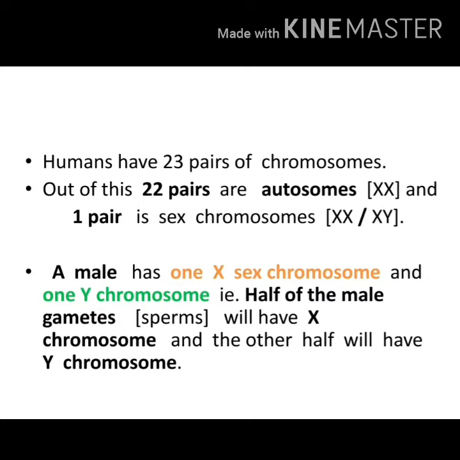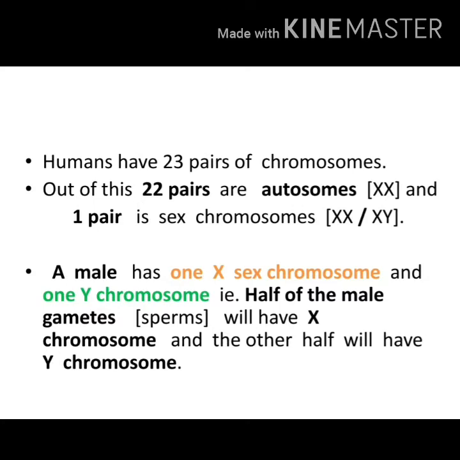Next, a male has one X sex chromosome and one Y sex chromosome. That is, half of the male gametes produced will have X chromosome and the other half will have Y sex chromosome. Hope you understood.